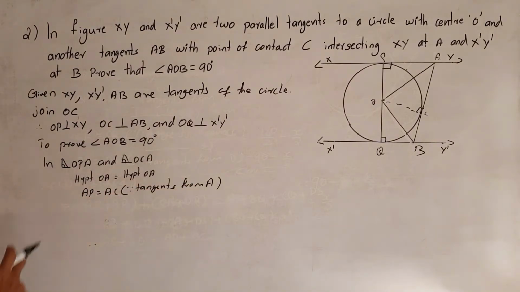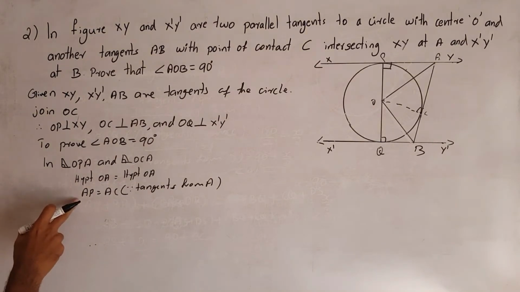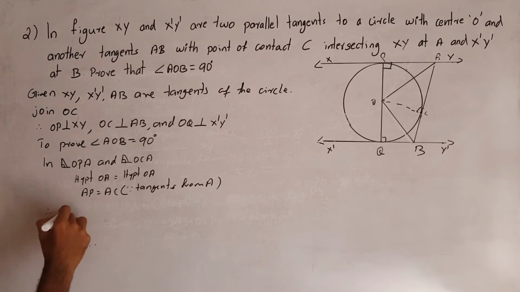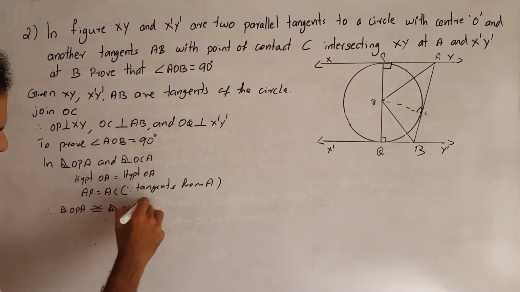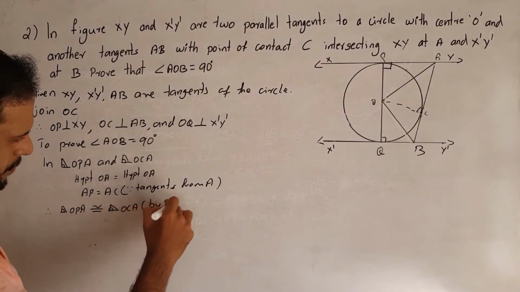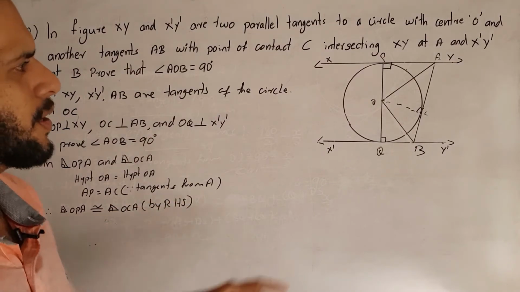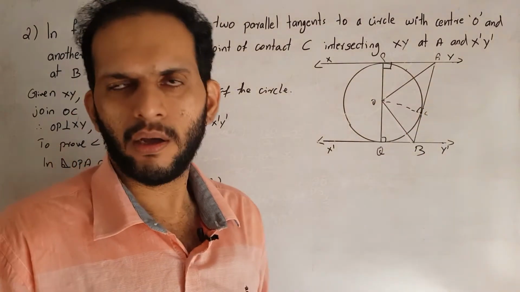So now we have it: the hypotenuse of one is equal to the hypotenuse of the other, and AP is equal to AC as tangents from A. Therefore, right triangle OPA is congruent to right triangle OCA. What is the rule? By RHS. These two triangles are congruent.